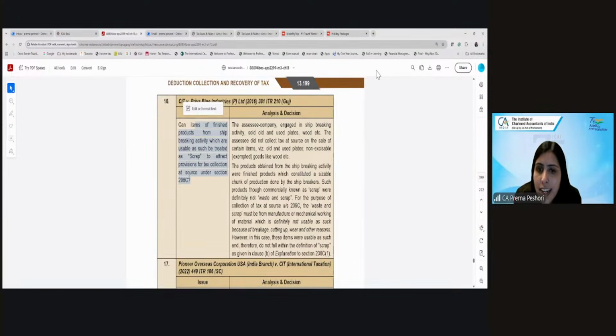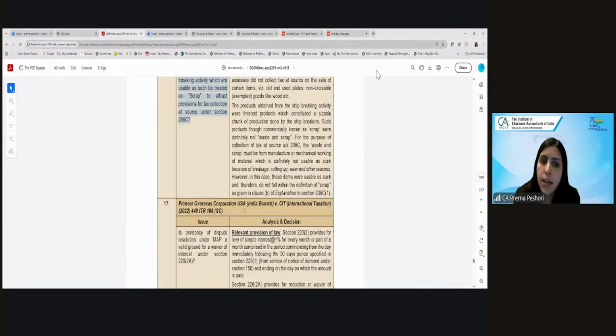So whether they are scrap, the scrap must be from mechanical or manufacturing working, which is not usable as such after breaking. And these items from the ship were usable, so they are not scrap. That's what has been held by the Gujarat High Court.